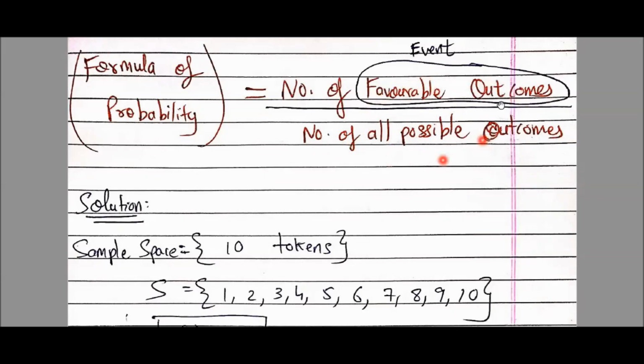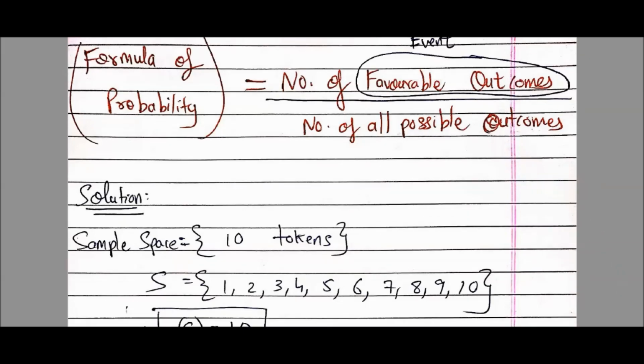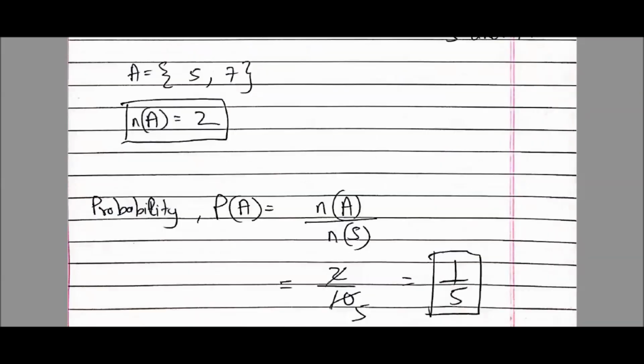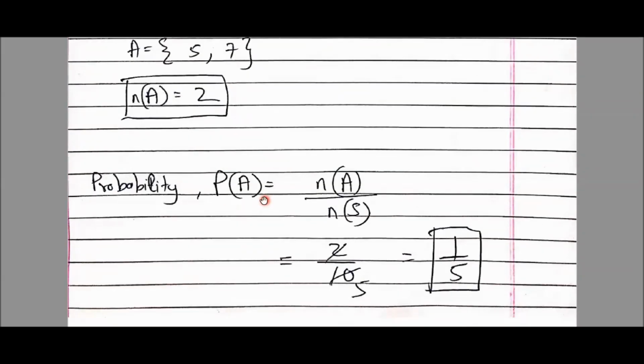So we will not write the entire statement again and again every time in a question. We'll write it in short form. Okay, how to write it in short form? See this. P of A, capital P of A, means probability of A, is equal to n of A, meaning the number of elements in event A, upon n of S, meaning the total number of elements in the sample space. There are only 2 elements in our favor, and n of S is 10. Total number of elements in the sample space, there are 10 tokens, so below is 10. 2 ones are 2, 2 fives are 10, so 1 upon 5 is our answer.